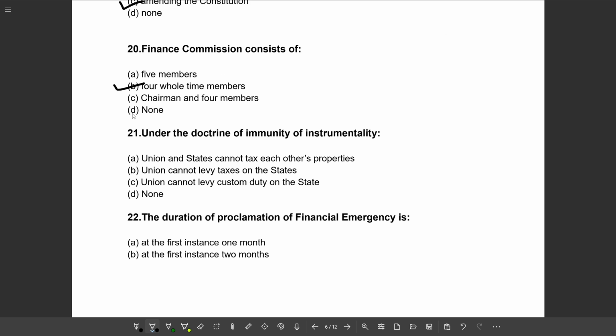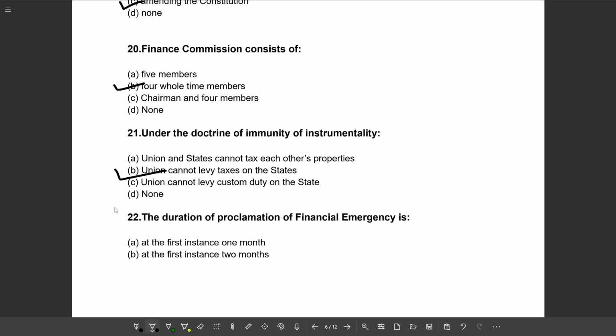Next question. Under the doctrine of immunity of instrumentality, option A, union and state cannot tax each other's properties. Option B, union cannot levy taxes on the states. Option C, union cannot levy custom duty on the state. Option D, none. So the correct option will be option B, union cannot levy taxes on the states.